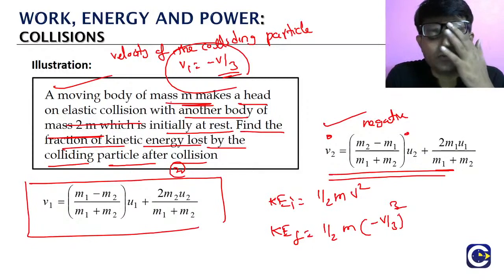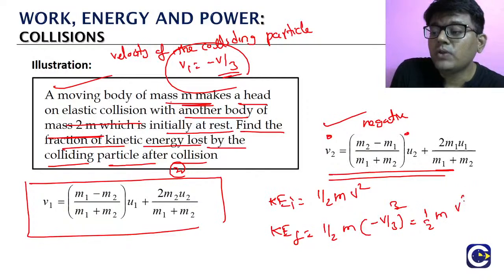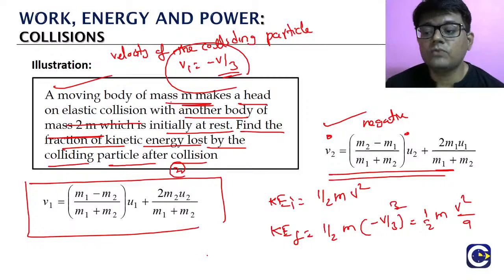Minus indicates what? Direction only, right? So what is it? It will be half into m into v square by 9. Okay, so what is it? Half into m into v square by 9.